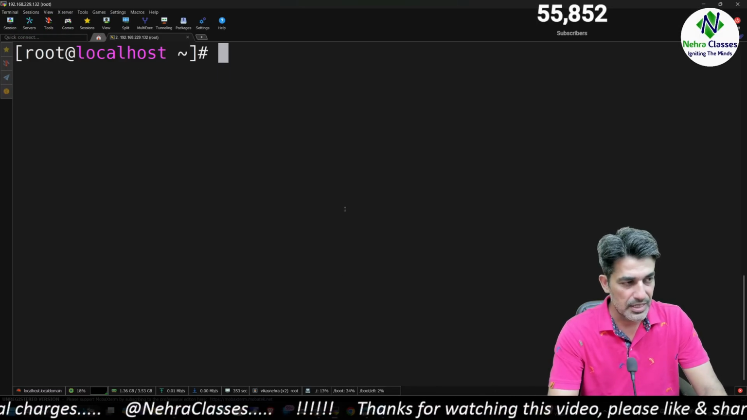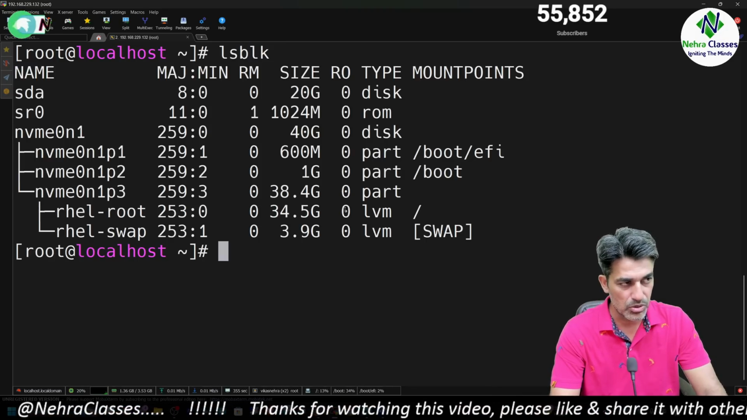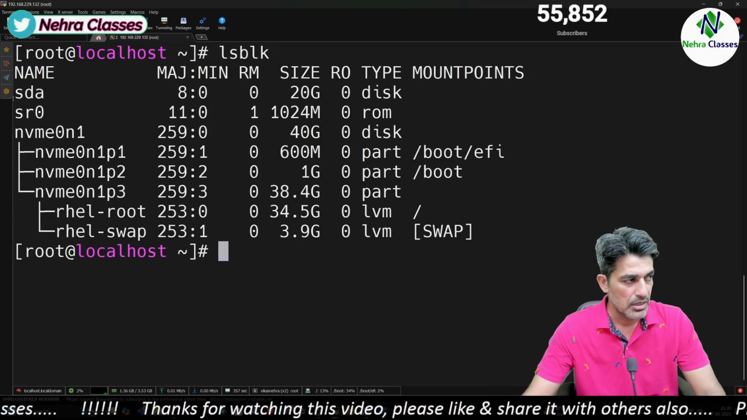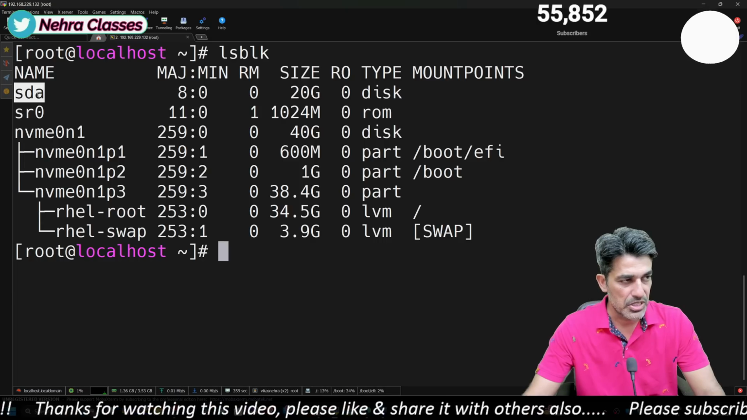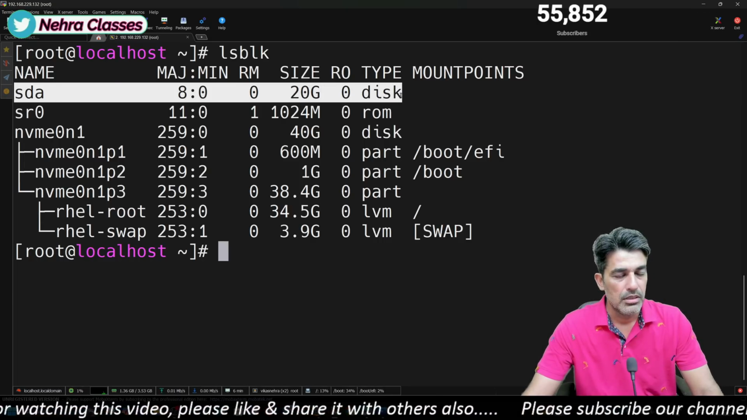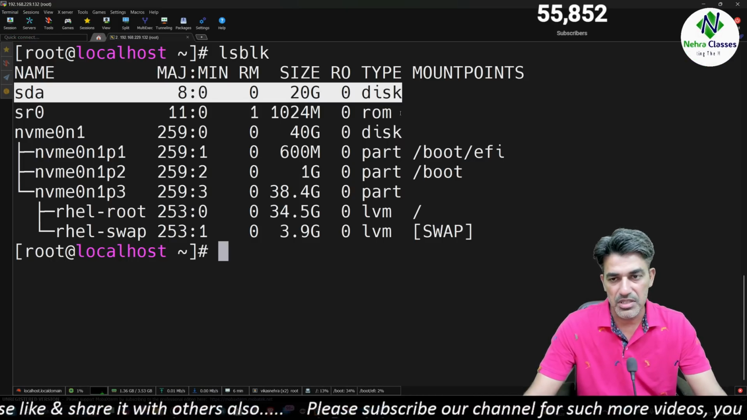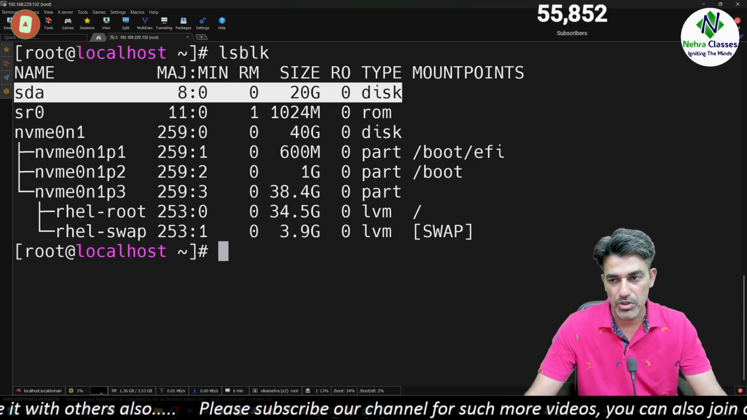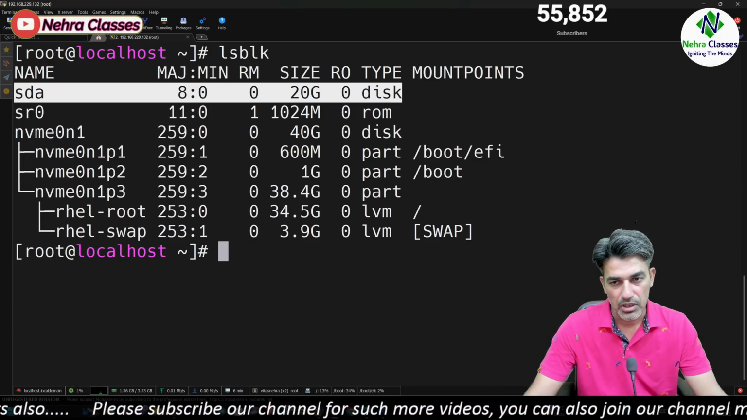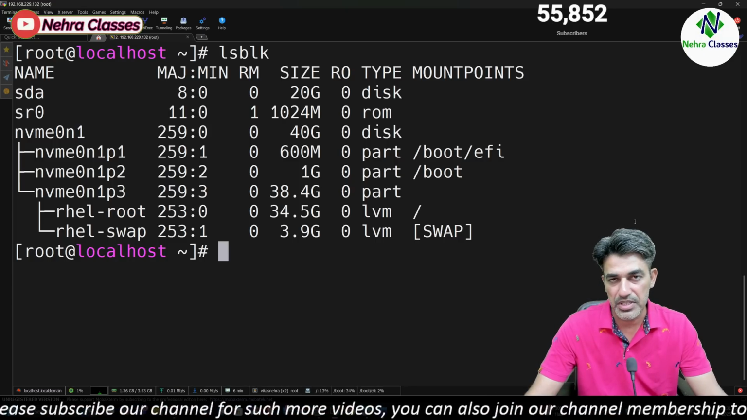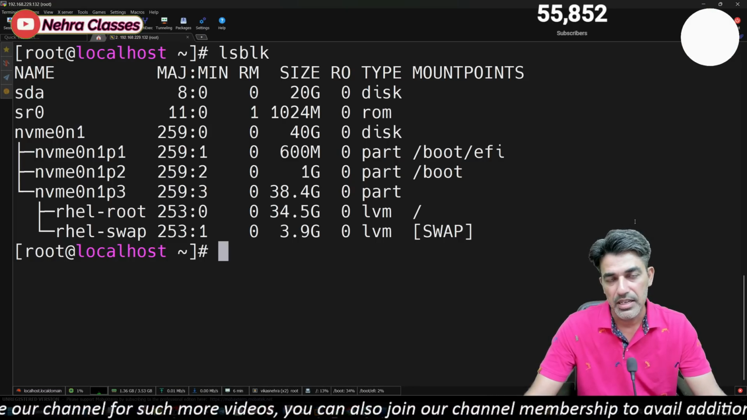So I just added a disk in this machine, and I can show you that it will show up here as SDA. The capacity of this disk is 20 GB. So this is the disk which I'm going to use for today's tutorial. On this disk, we will create a partition first, and after that we will format it as XFS.